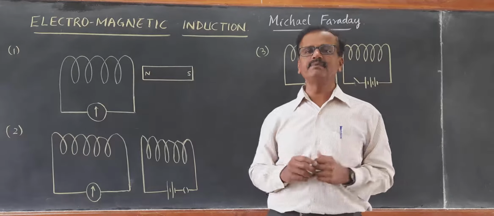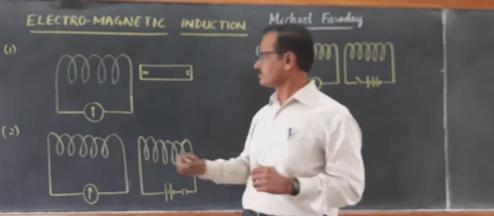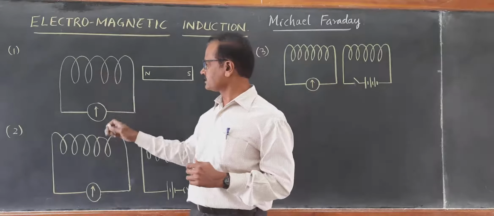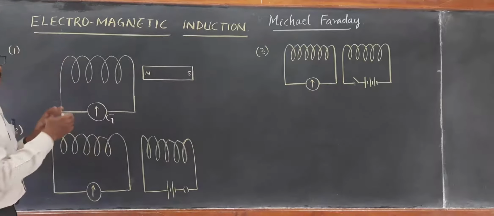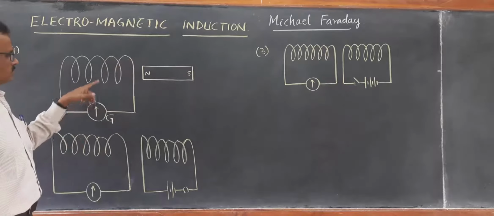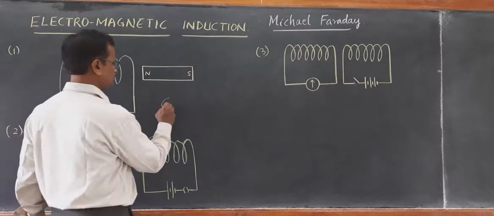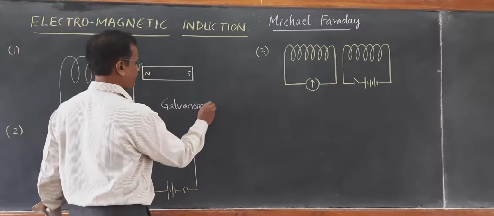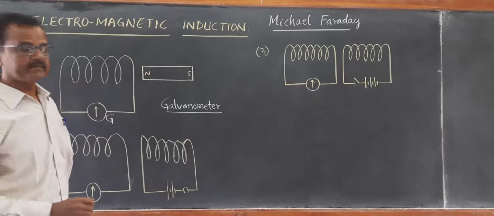He did very simple activities. He took a coil. It is not a solenoid, you can see it is a long copper coil. This coil is connected to a galvanometer. What is a galvanometer? A galvanometer is a current detecting device.